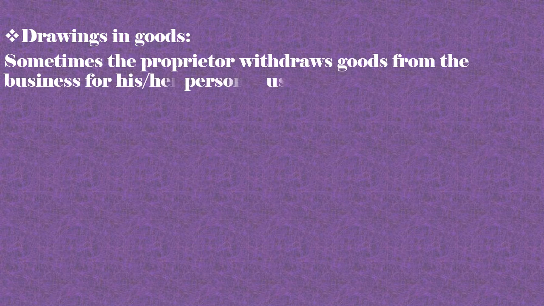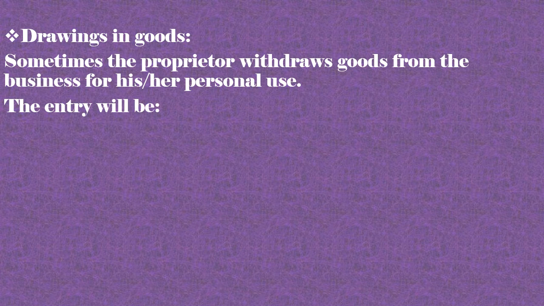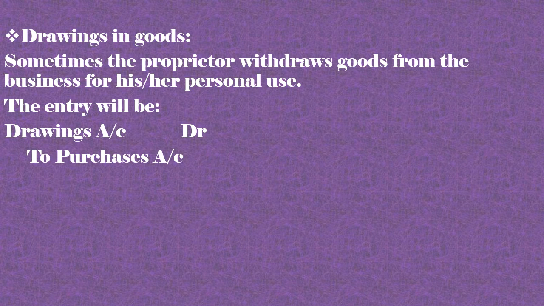drawings in goods. Sometimes the proprietor withdraws goods from the business for his personal use. The entry will be drawings account debit to purchases account. So here not only does the proprietor withdraw cash for personal use, but sometimes goods are also withdrawn by the proprietor for his or her personal use. So here drawings account will be debited because drawings is a personal account of the proprietor.